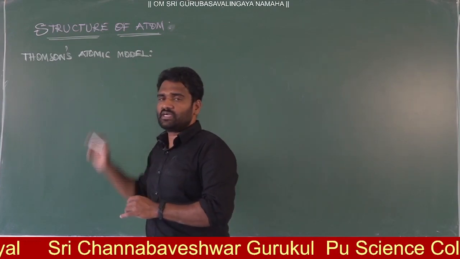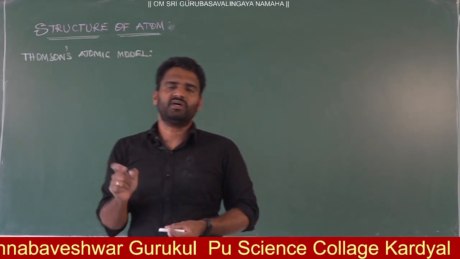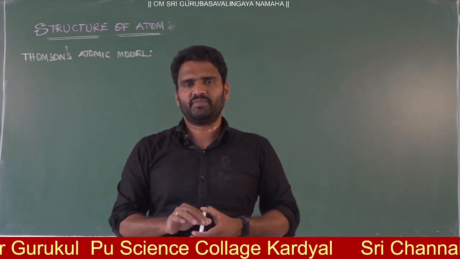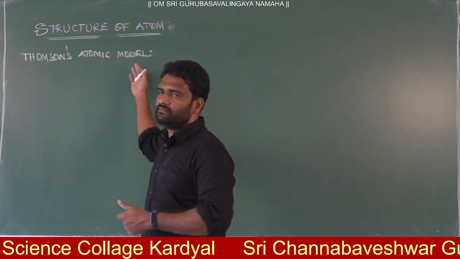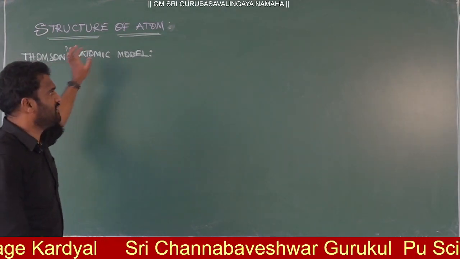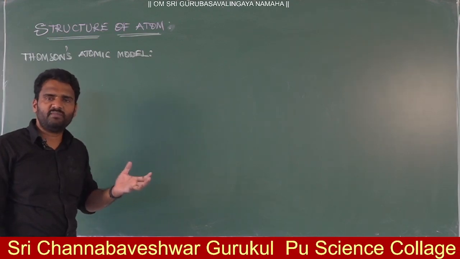According to the Thomson atomic model, we are now going to discuss how electrons and protons are arranged in the atom, how they get stability, and how they are arranged. He tried to explain this and gave one model. That model's name is the Thomson model, or another name is the plum pudding model, or watermelon model.